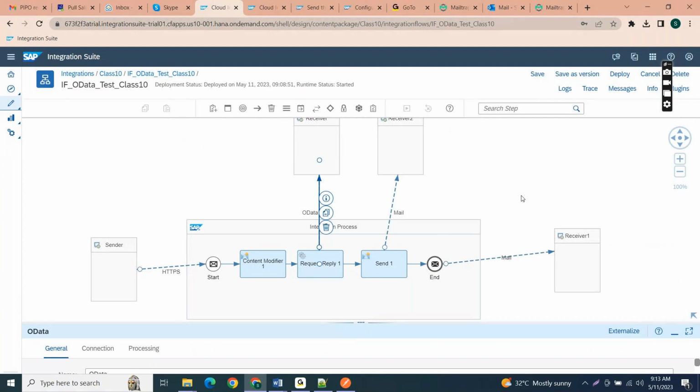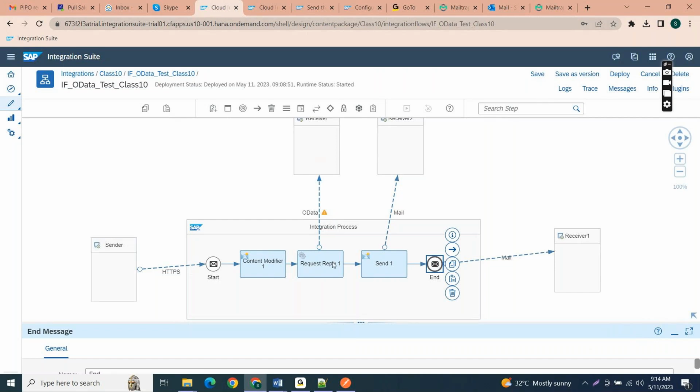Okay, got it. When we are getting a response in the Postman tool, is that coming from the receiver system, the OData? Yes, that is coming from the receiver system only. Whatever data we are sending to the end message will be returned to the sender system.